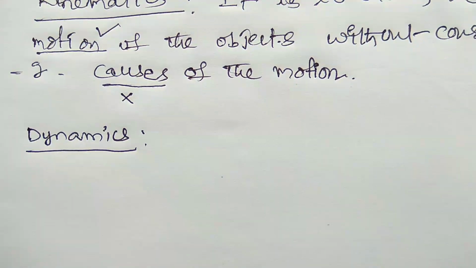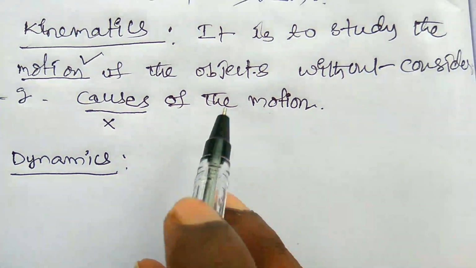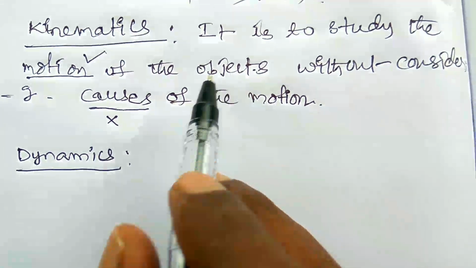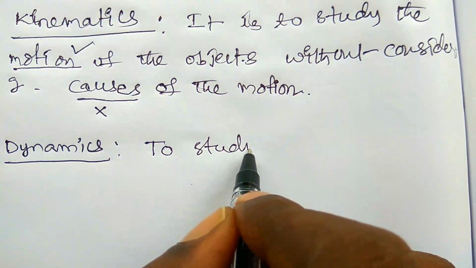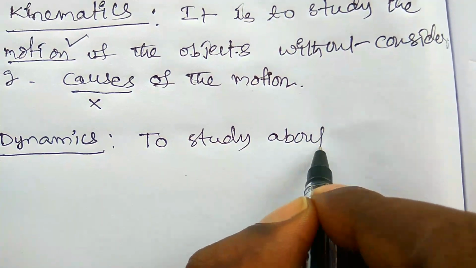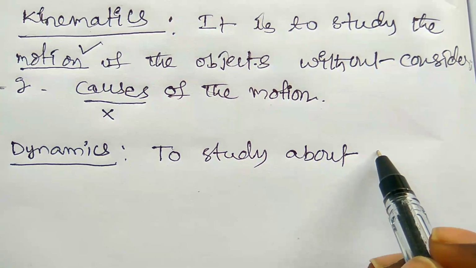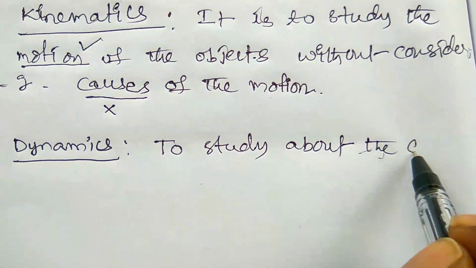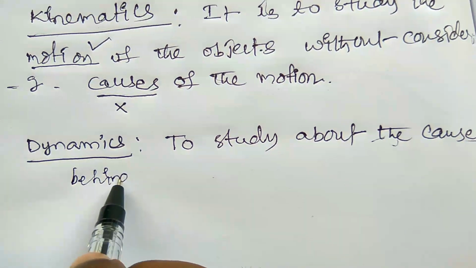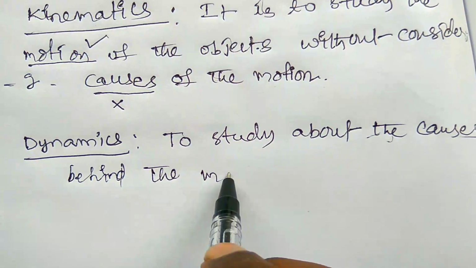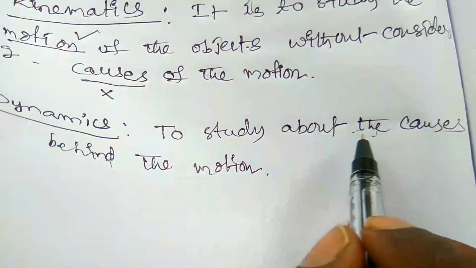And one more thing you have to know here, that is dynamics. It is the reverse of this: to study the causes behind the motion of the body. ఒక బాడీ మోషన్లోకి రావడానికి ఎలాంటి కారణాలు కావాలో ఆ కారణాలను మాత్రమే స్టడీ చేస్తుంది.